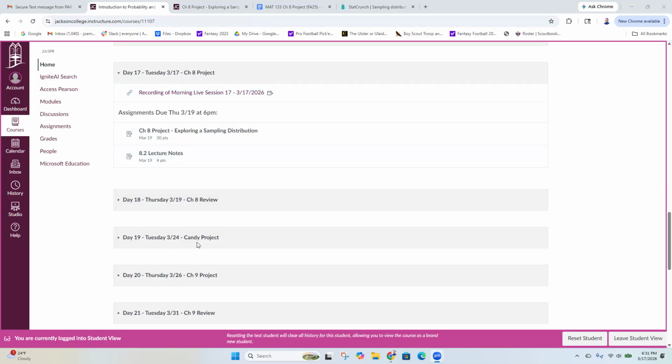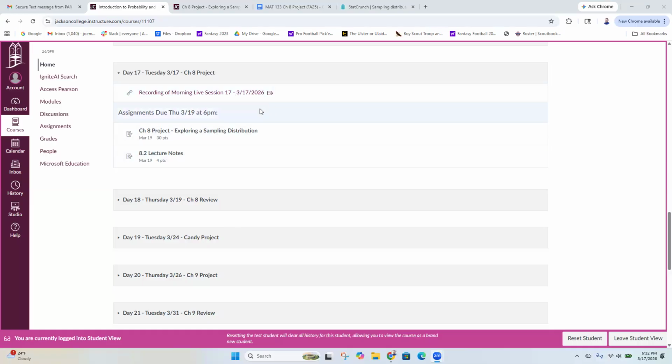Next week, don't forget, on Tuesday, March 24th, we're going to do our candy project. For the candy project, you're going to need to make sure that you've purchased some M&Ms or some Skittles. If you don't want to purchase any, let me know and I will direct you to a site where you can select where it'll do the randomization for you. But I've already bought mine, so hopefully the family doesn't eat them before next week. You'll need somewhere between 3 to 16 ounces of M&Ms, and same for Skittles.